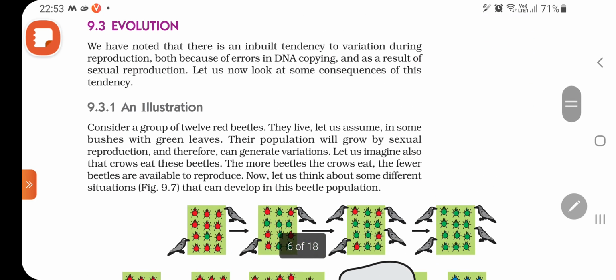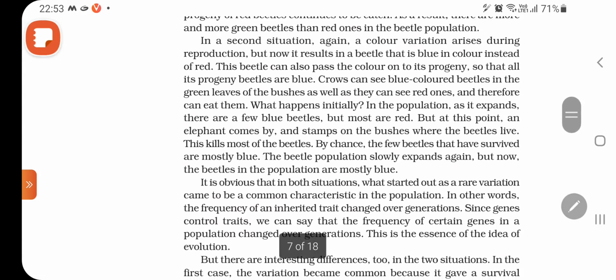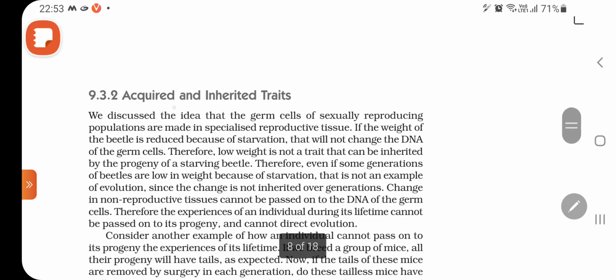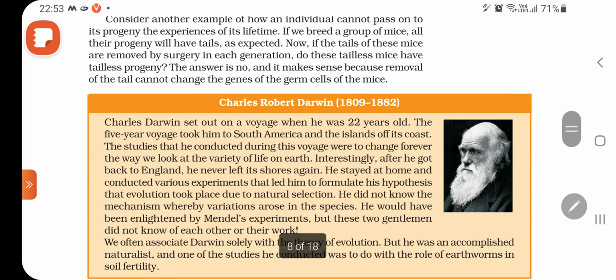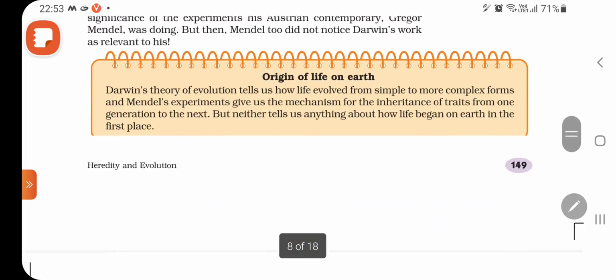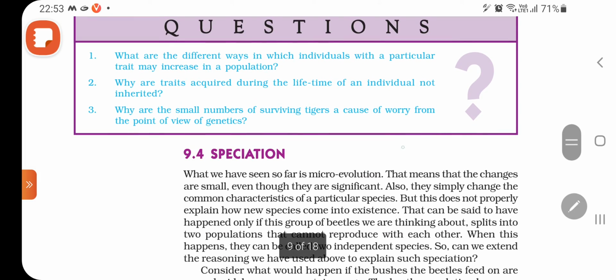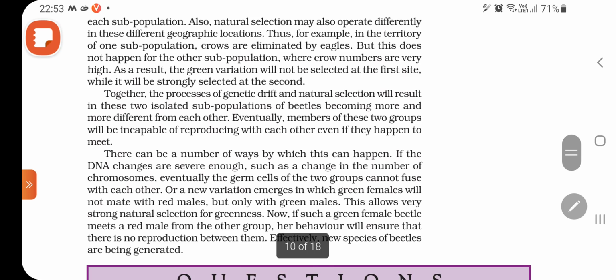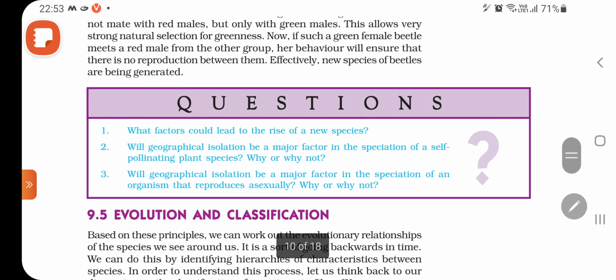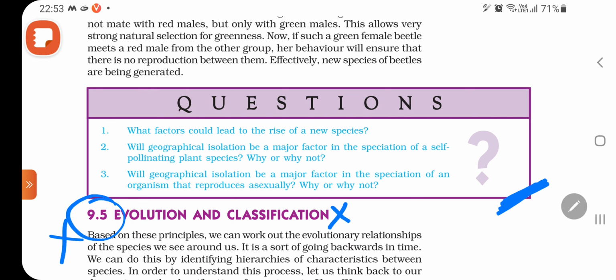Okay, so we will cover these topics in next class. Up to this, acquired and inherited traits also we will discuss, but no need to do Darwin work. Okay, this block no need to do. This we will not do. These questions we will discuss and speciation we will discuss. So up to this only. This is a little bit extra only, but why take a chance? But we will not discuss this one. There is no chance that it will come. Up to this we will cover.